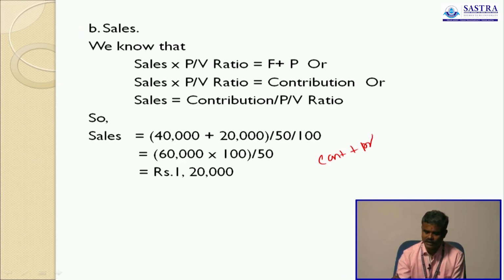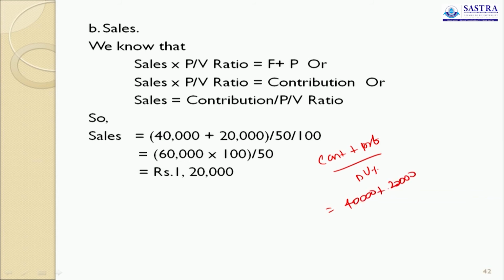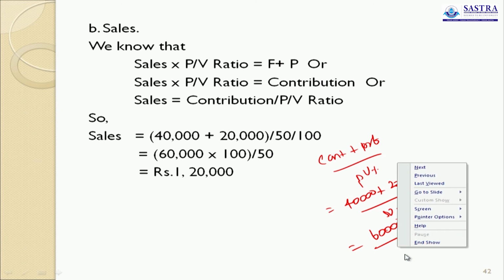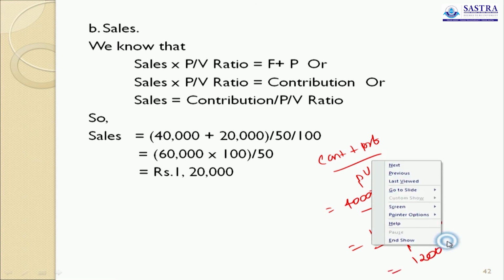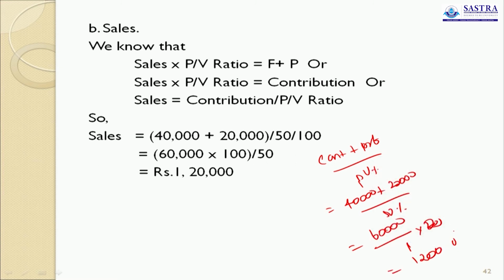Plus profit divided by PV. So 40,000 plus 20,000 is 60,000, divided by 50%, that is 1 into 2, so 1,20,000. This is the sales value.